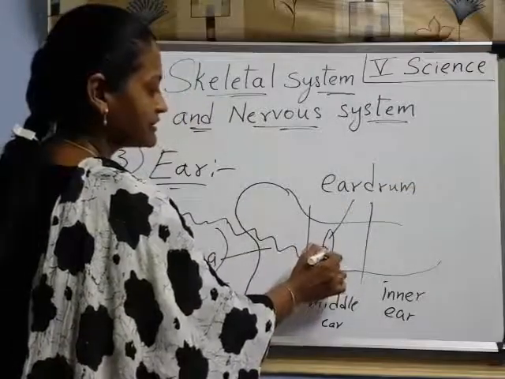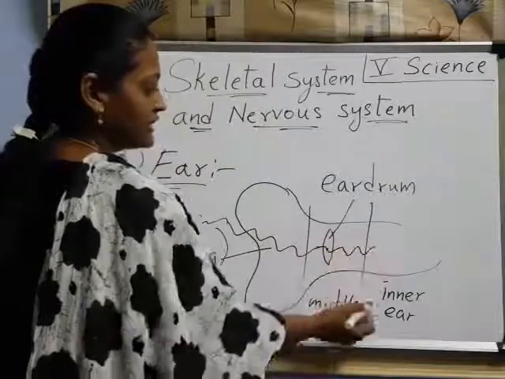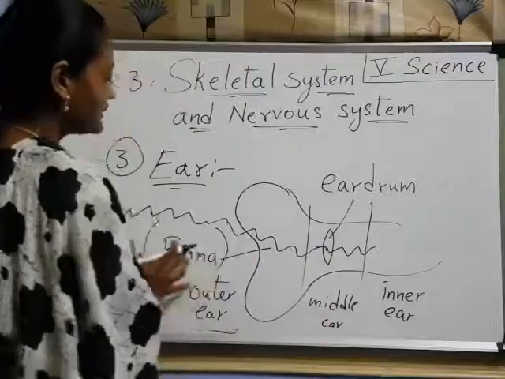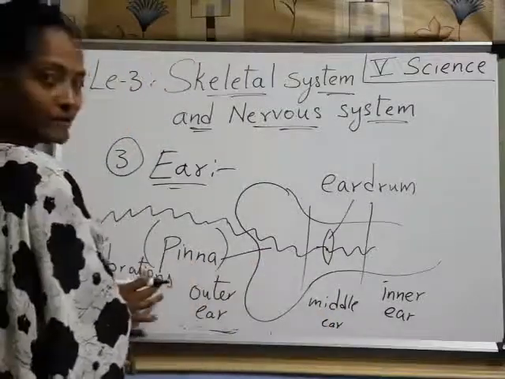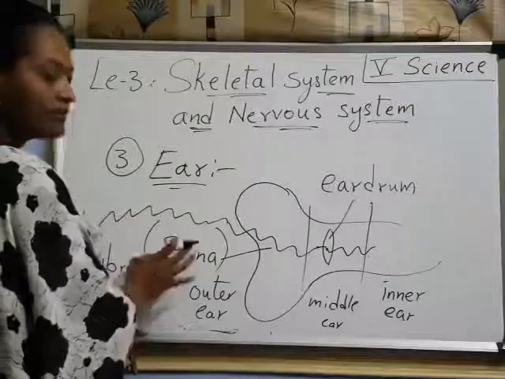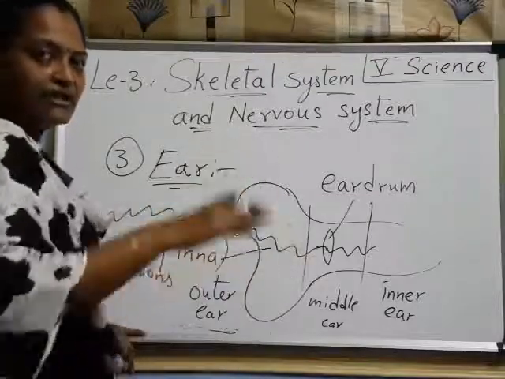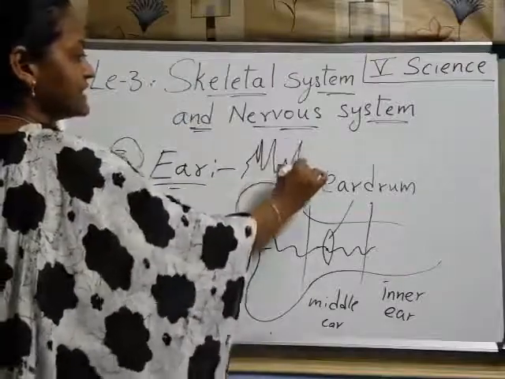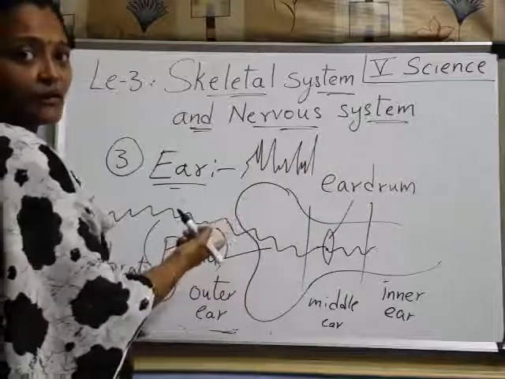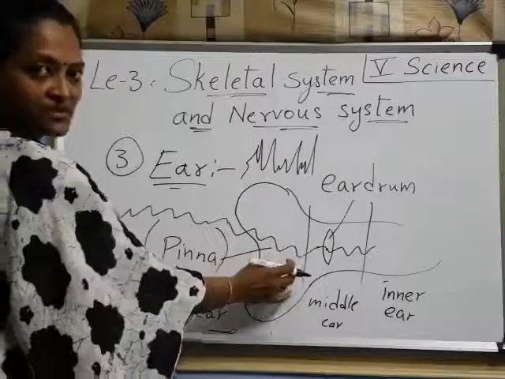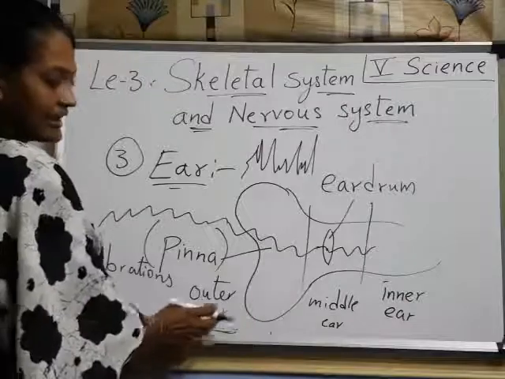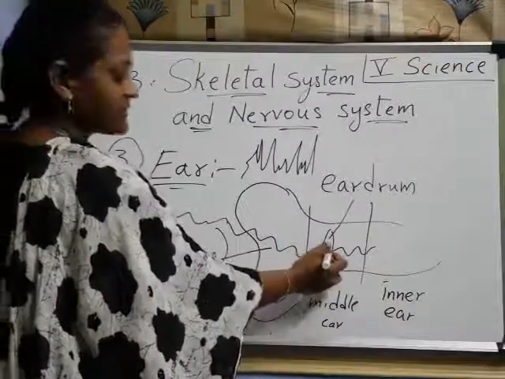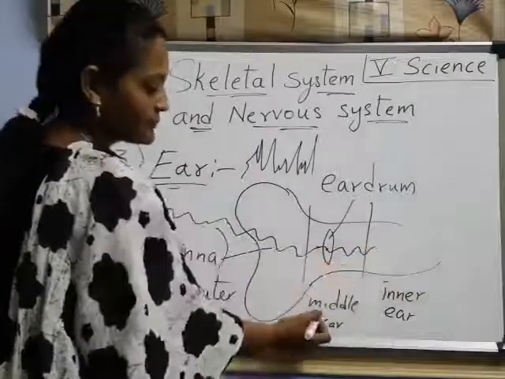From here it enters the inner ear through the middle ear. So here what happened? The vibrations are nothing but sound. If any sound comes, the vibrations are like this. If you are hearing any sounds like this, those are vibrations. Those vibrations enter first the outer ear, and then the ear drum is there. These vibrations go from the ear drum to the inner ear through the middle ear.